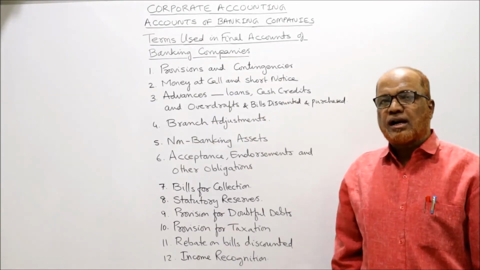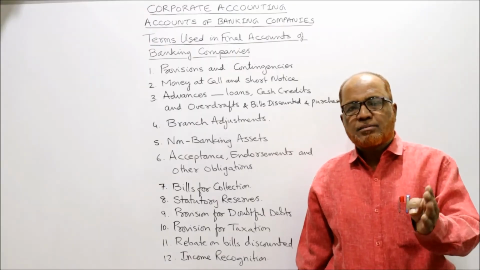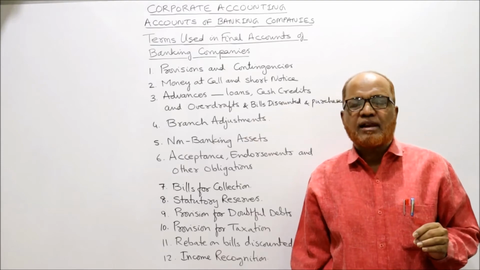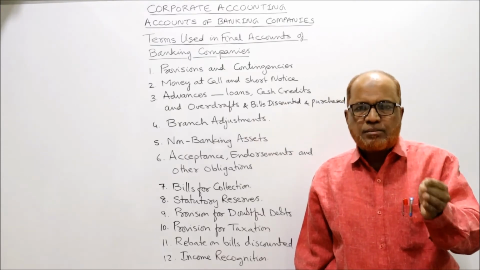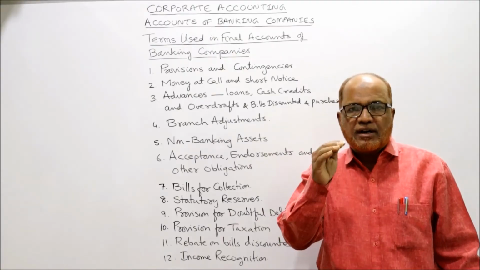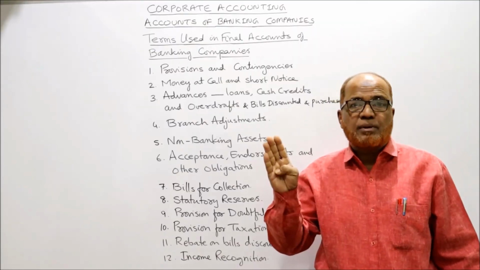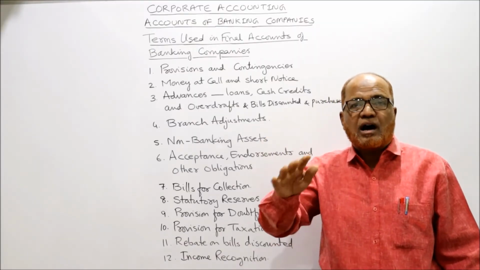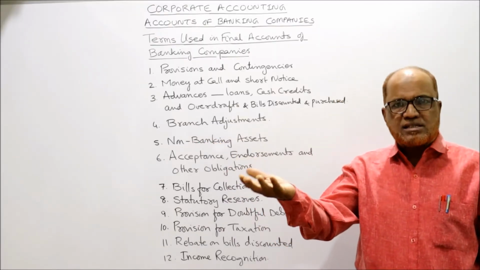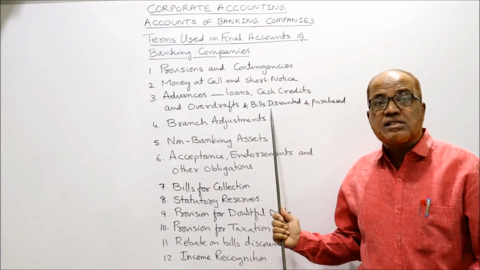Similarly, bills discounted and purchased. Some customers will sell the bill to the bank. A customer has a bill which will mature after 3 months. The value of the bill is 5 lakh rupees. The customer wants immediate cash. The banker will purchase the bill, and after deducting the discount, the remaining amount will be paid to the customer. Now the banker has purchased the bill. The banker will wait for 3 months. After 3 months, the banker will approach the acceptor of the bill and collect the amount. This is another form of advancing the money.